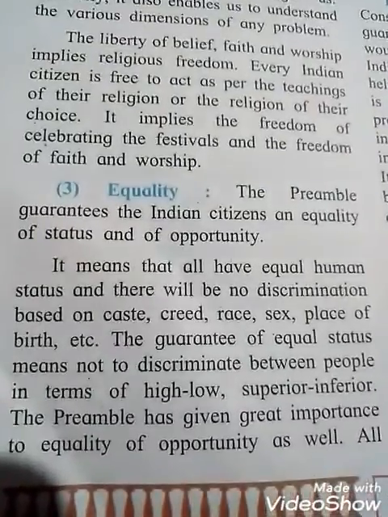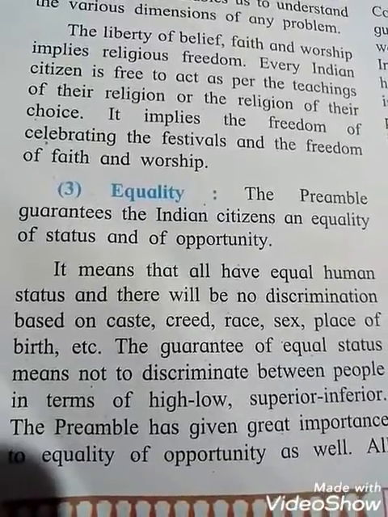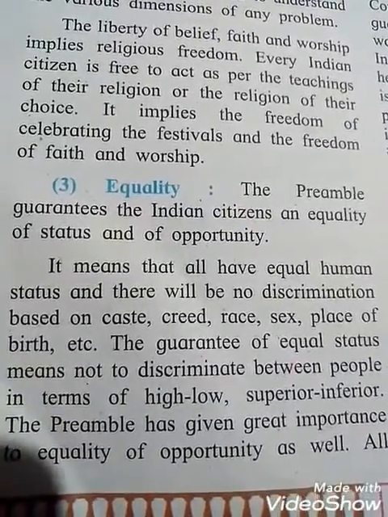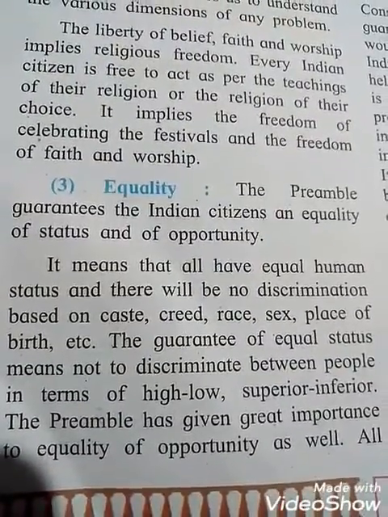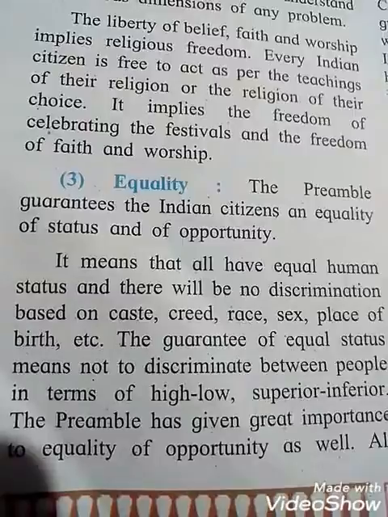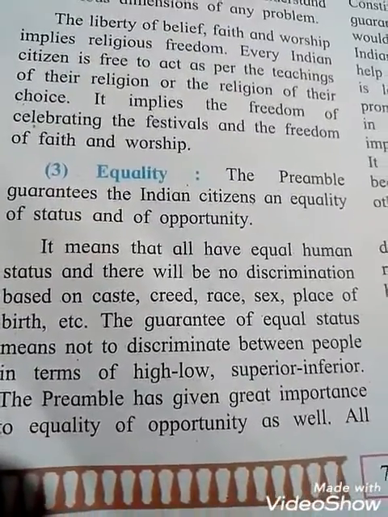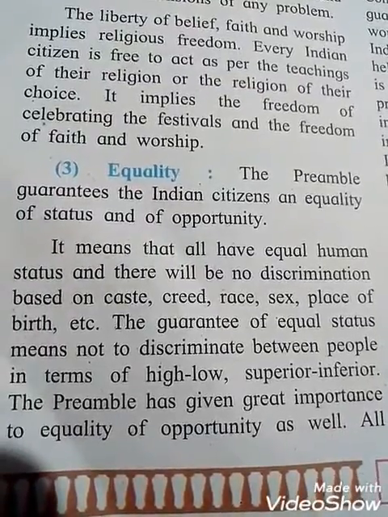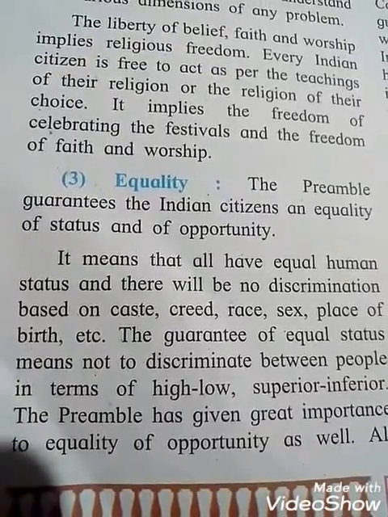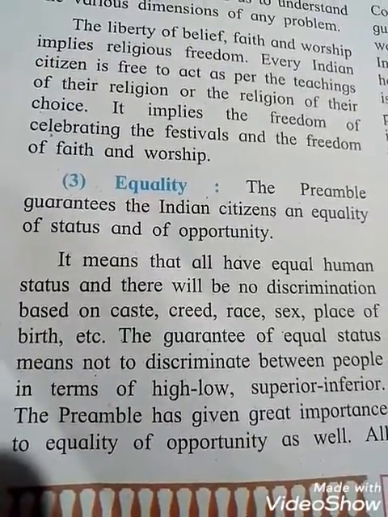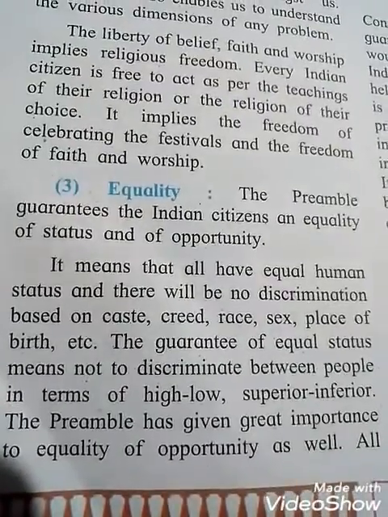The third one is equality. Equality means what? All have equal rights, and there will be no inequality. The preamble guarantees Indian citizens equality of status and of opportunity. It means that all have equal human status, and there will be no discrimination based on caste, creed, race, sex, place of birth, etc. All have equal rights, and there should be no inequality.